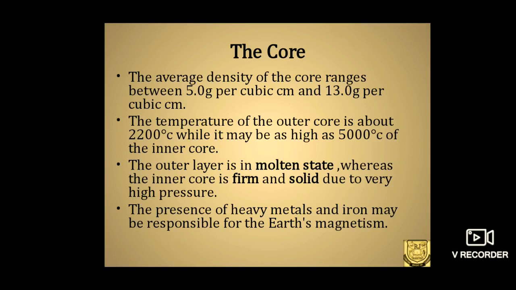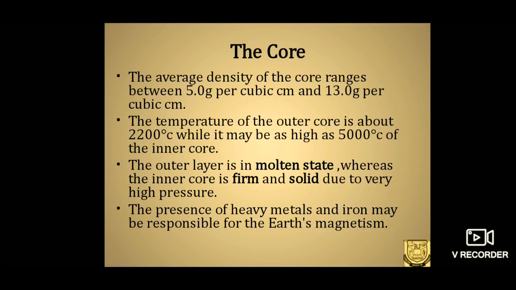So it is very clear that as we go deeper into the earth, the density increases as well as the temperature. Again, we must understand that the outer core and the inner core differ in their characteristics. The outer core is in a molten state, whereas the inner core becomes firm and solid.